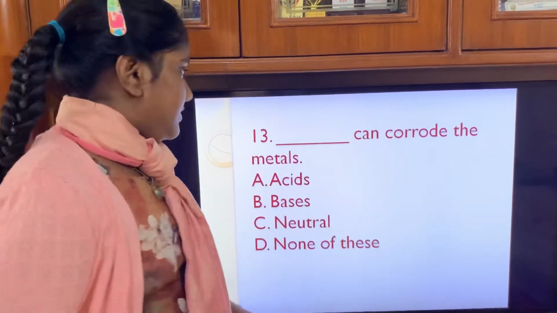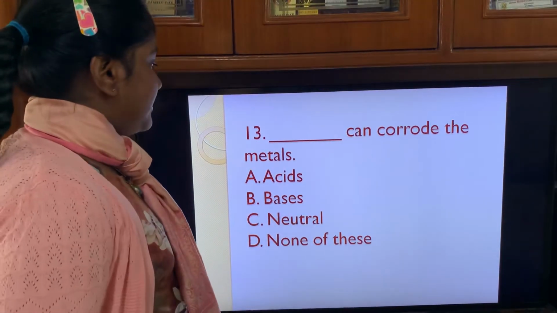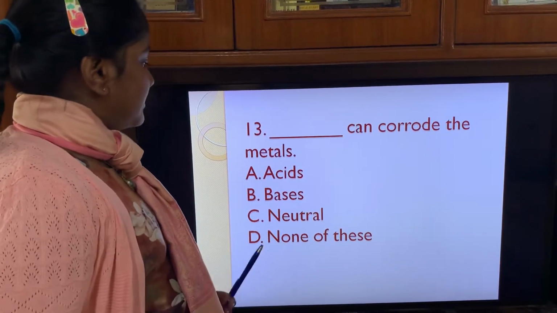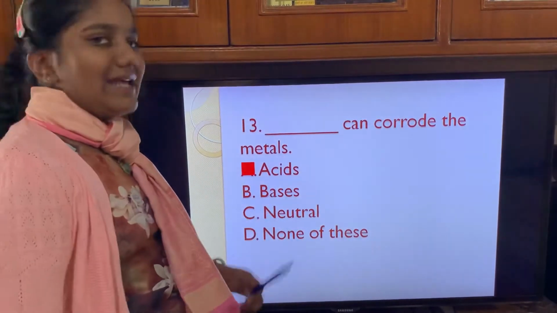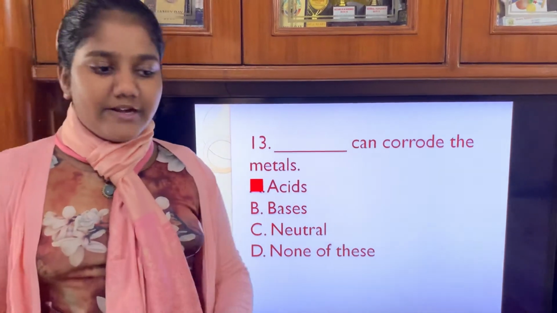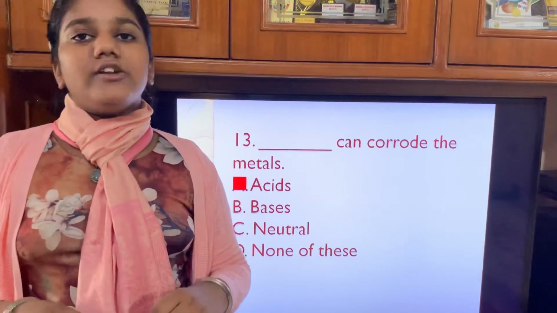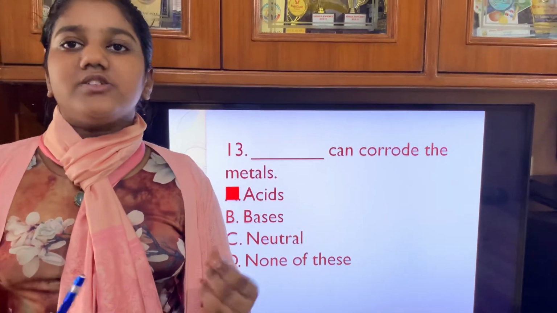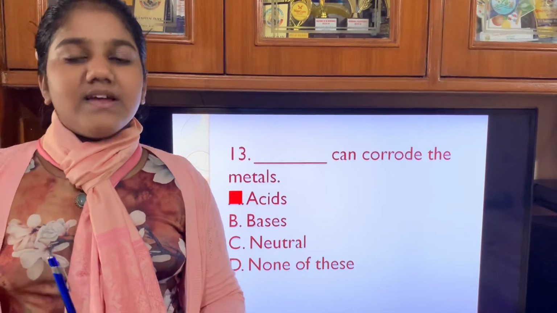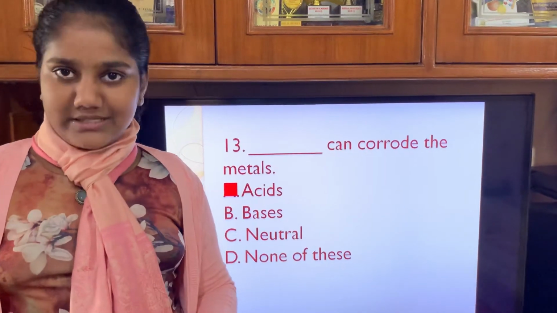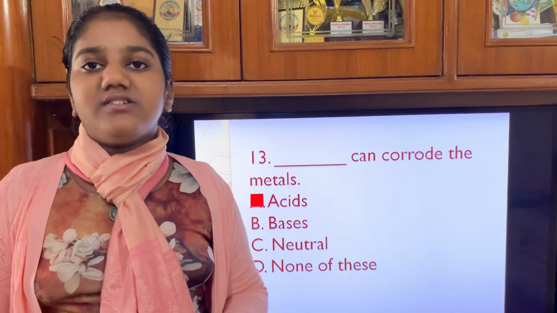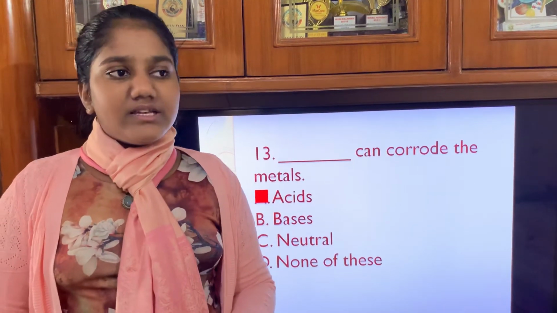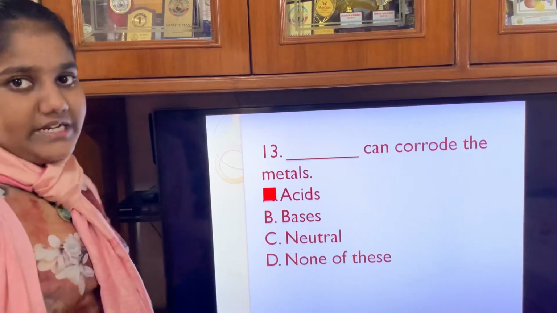So now next question. Dash can corrode the metals. So the answer is acids, because acids can corrode the metals. They are very harmful and they also release hydrogen gas. After corroding the metals, they also form small holes. Therefore, we should not store any acid in metal containers. We can store them either in plastic jars or in ceramic containers.